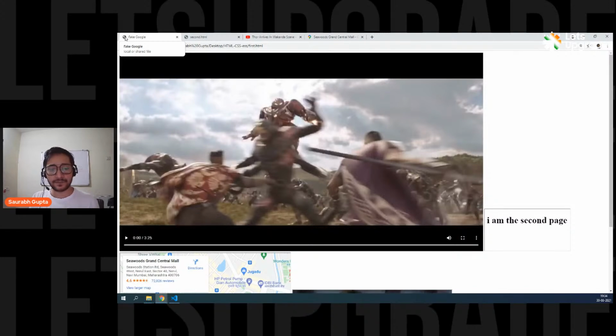Why do we put source and then SRC? Source is a tag. SRC is the attribute of it, Manikandan. SRC is the attribute.